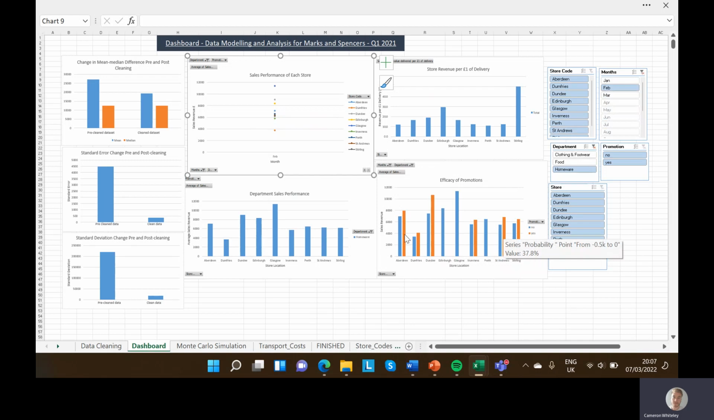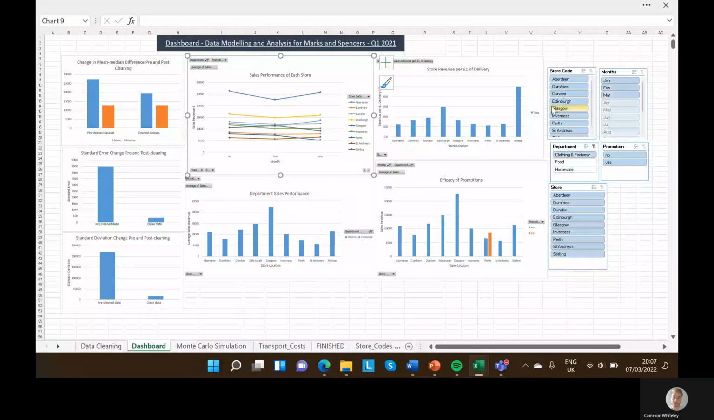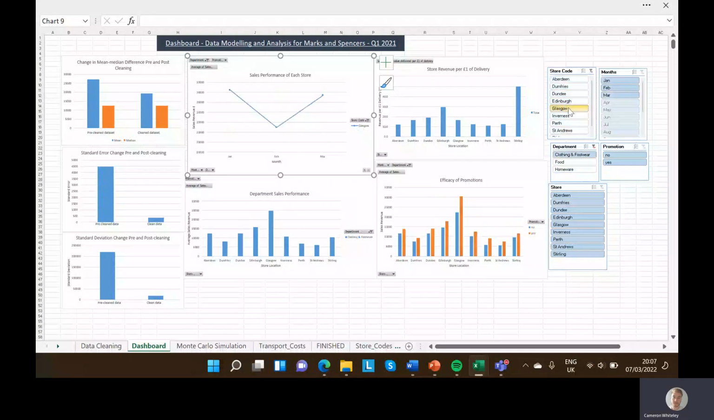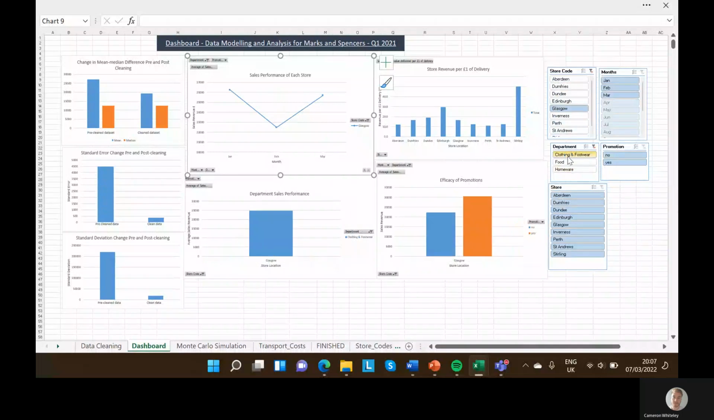So at least in terms of Edinburgh and Glasgow, they could put on promotions for homeware to minimise all that revenue that is lost in February. And then in clothing and footwear as well, with Glasgow, that takes a huge drop. But again, in February, Glasgow doesn't have a promotion.